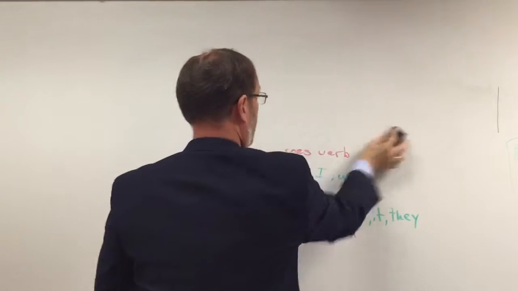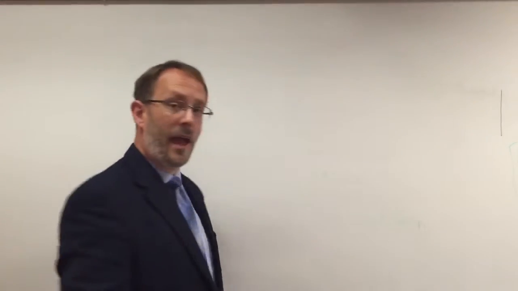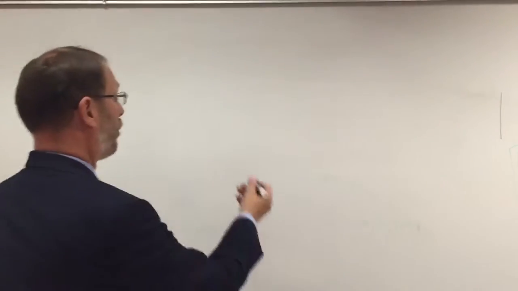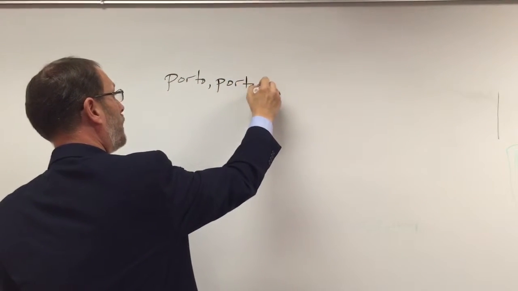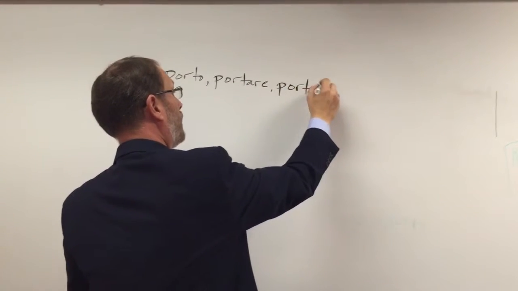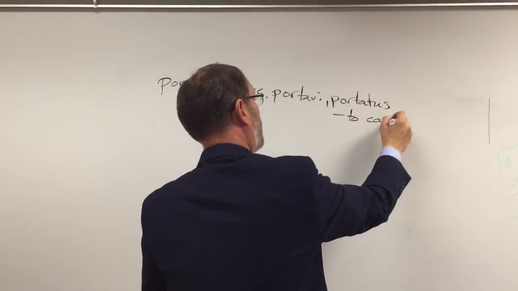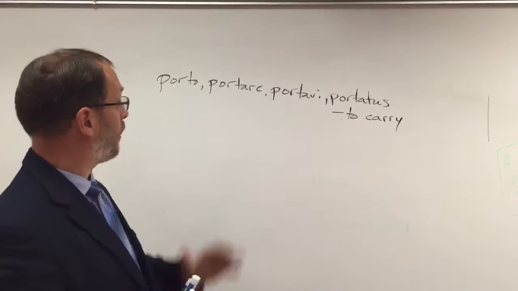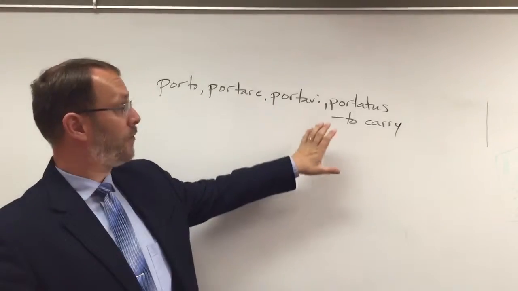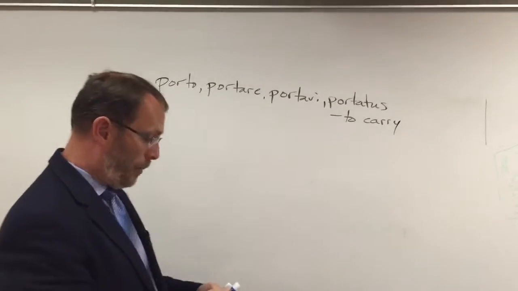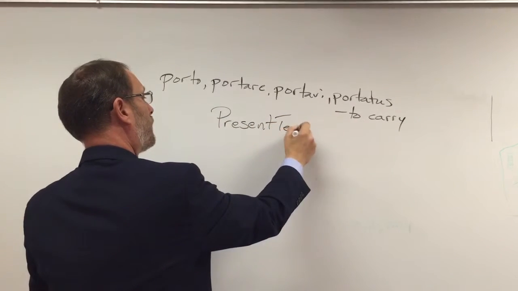If you'll notice, the new verbs we just had on page 27 all had 4 dictionary entries. Take, for example, porto. Porto, portare, portavi, portatus, to carry. You noticed all the verbs had those 4 parts. From now on, when you study vocabulary, you have to memorize all 4 dictionary entries of the verb and the definition.